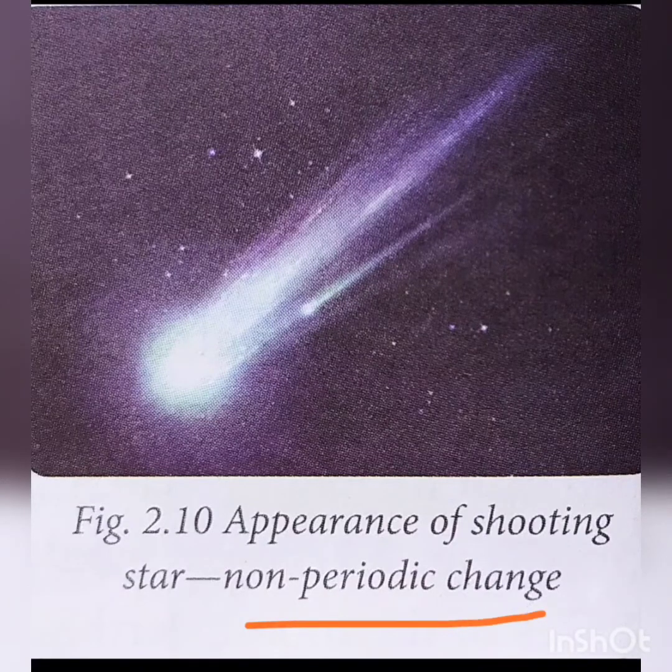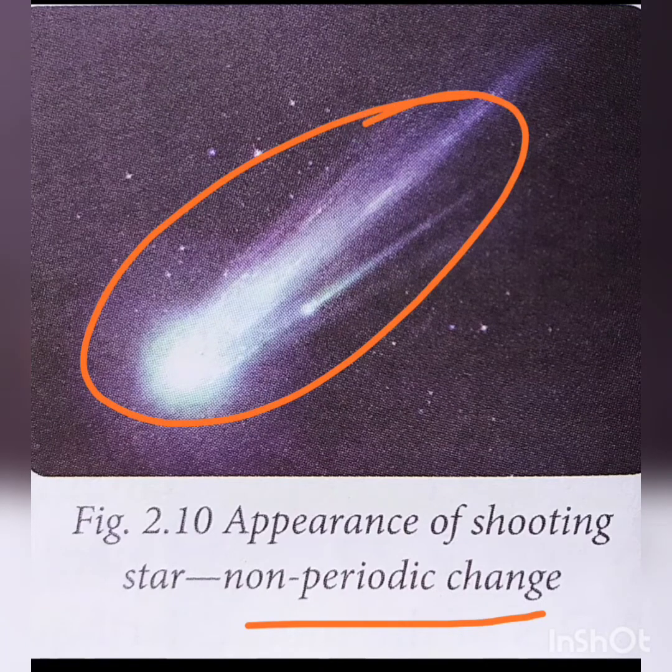Non-periodic changes are changes that are not repeated at regular intervals of time. Examples of non-periodic changes are occurrence of the natural disasters such as earthquakes, volcanic eruptions, and floods, and the appearance of the shooting star in the sky.